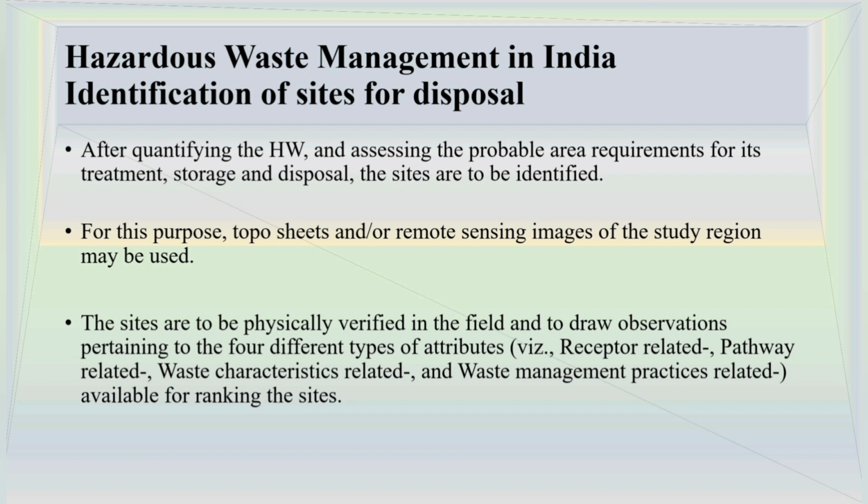and to draw observations pertaining to 4 different types of attributes. For example, receptor related, pathway related, waste characteristic related and waste management related. Availability of ranking of this particular site we have to ensure. So these are the steps that you have to do before finding a disposal site.